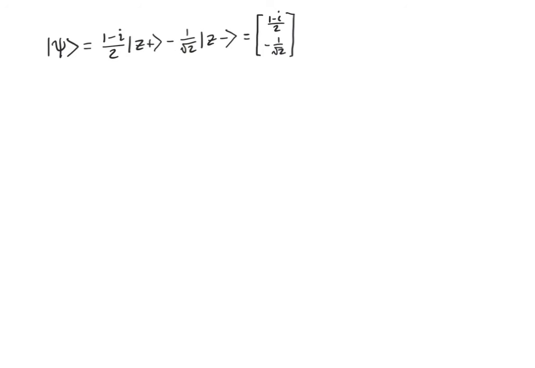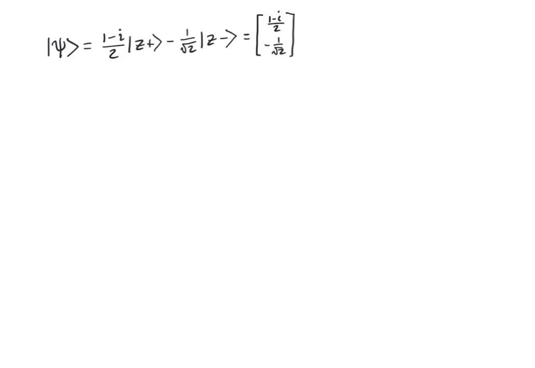Let's use this method to actually compute the expectation value of a state. I've made sure to construct the state so it's normalized, so it has a total probability of 1 of being found in either Z plus or Z minus. The first thing we're going to do is remember that I can represent this as a column vector. Since Z plus is the vector 1, 0 and Z minus is the vector 0, 1, I can rewrite this state as follows.